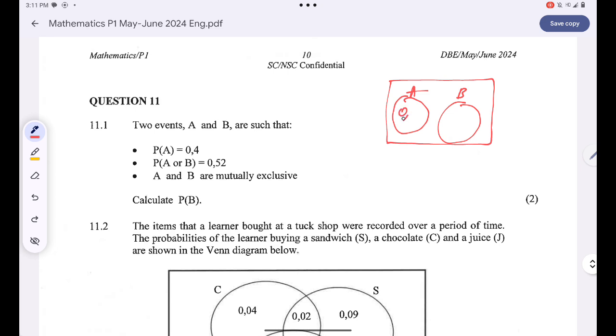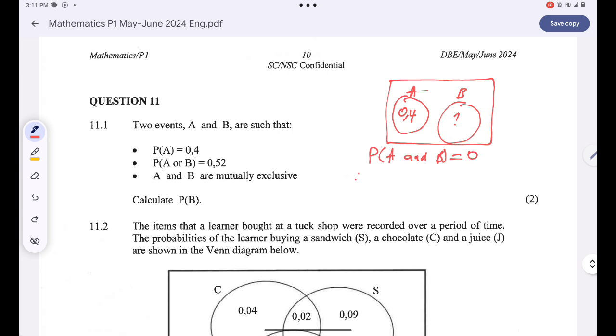We are told that the probability of A is 0.4, but we don't know the probability of B. Since these two events are mutually exclusive, it simply means that the probability of A and B is equal to 0. There is no intersection between the two.